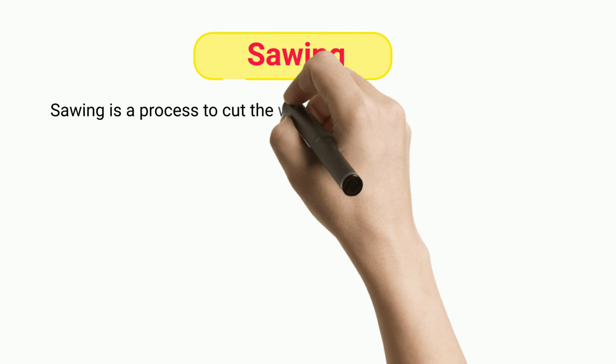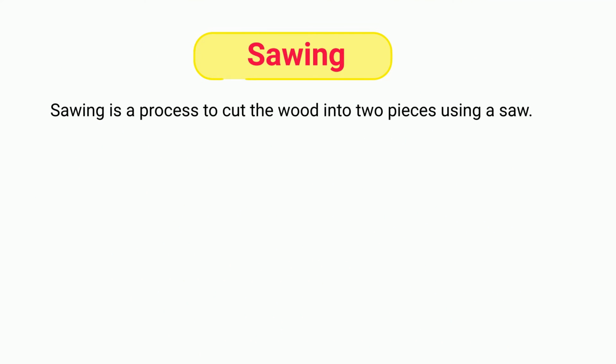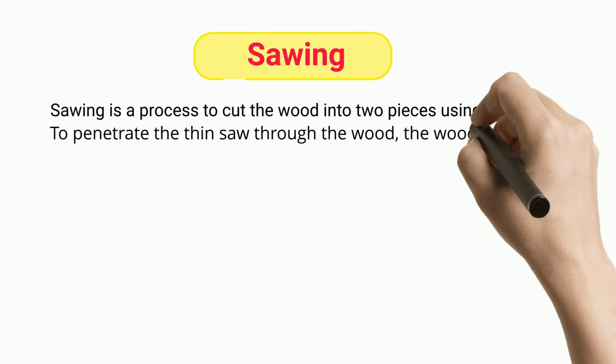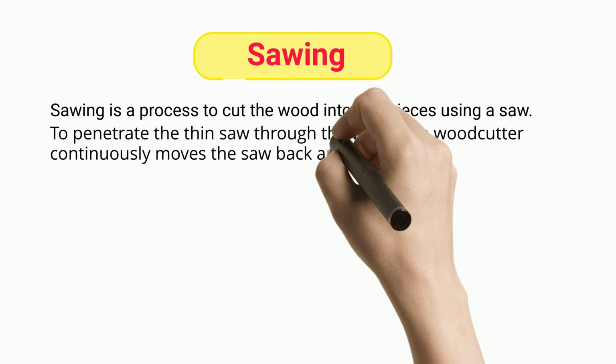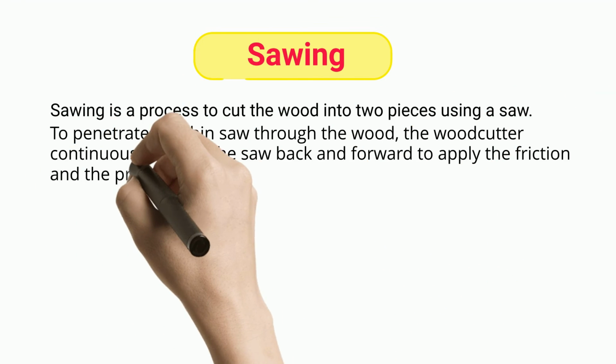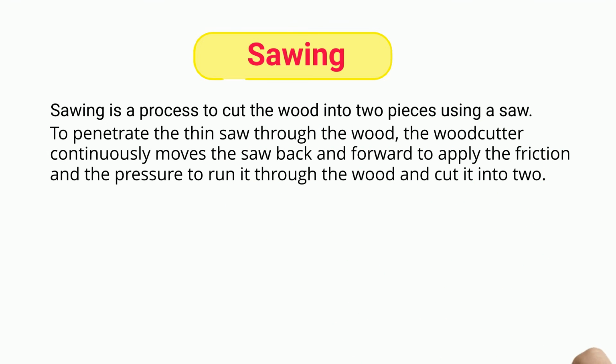Sawing. Sawing is a process to cut the wood into two pieces using a saw. To penetrate the thin saw through the wood, the woodcutter continuously moves the saw back and forth to apply the friction and the pressure to run it through the wood and cut it into two.